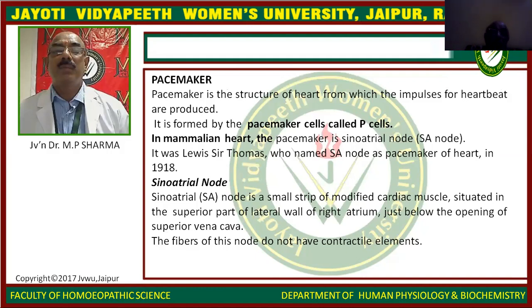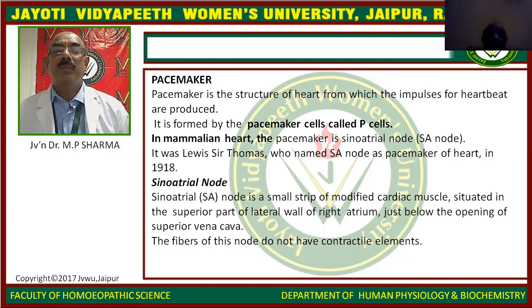Now, the pacemaker. The pacemaker is a structure of the heart from which the impulses of the heartbeat are produced, and it is formed by the pacemaker cells called P cells. In the mammalian heart, the pacemaker is the sinoatrial node, SA node, and it was Sir Thomas Lewis who named the SA node as the pacemaker of the heart in 1918.